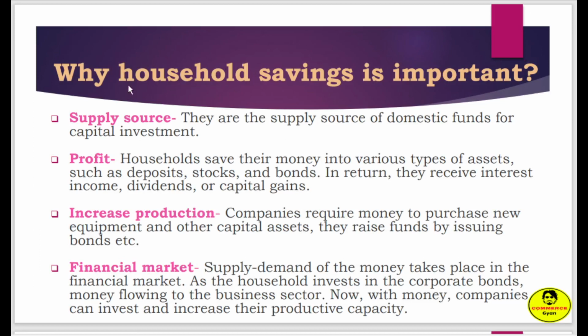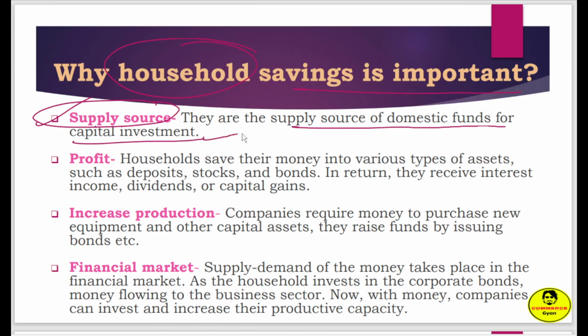Now let's see why household saving is important for government, right? First one is supply source. There is a supply source of domestic funds for capital investment, as we have discussed, right? Next one is profit. Households save their money in various types of assets, such as deposits, stocks, bonds. In return they receive interest income, dividends and capital gains.